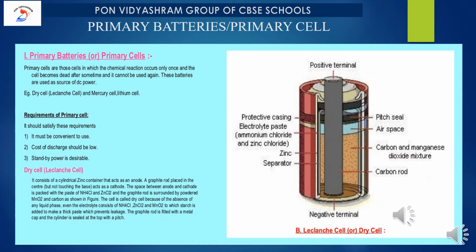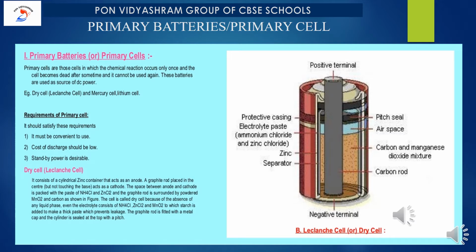The space between anode and cathode is packed with a paste of ammonium chloride and zinc chloride, and the graphite rod is surrounded by powdered MnO2, that is manganese dioxide, and carbon as shown in the figure. Okay, so now the cell is called a dry cell. What is the reason? Because of the absence of any liquid phase. Note down this point.